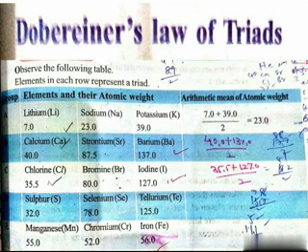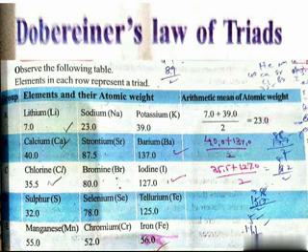Find the average atomic weight of the first and third elements in each row and compare it with the atomic weight of the middle element. What do you observe? So Dobereiner's attempts gave a clue that atomic weight could be correlated with properties of elements.